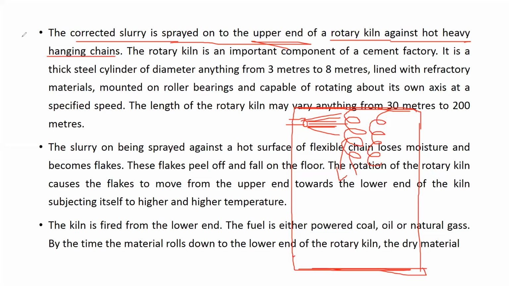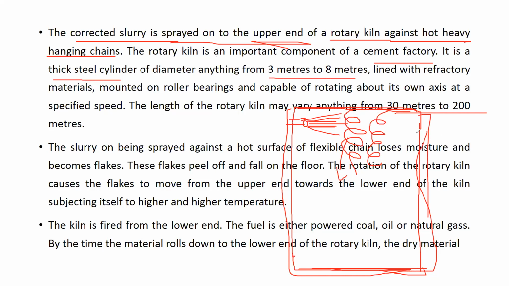The rotatory kiln is an important component of the cement factory. It is a thick steel cylinder with a diameter of 3 to 8 meters and a length of about 30 to 200 meters.